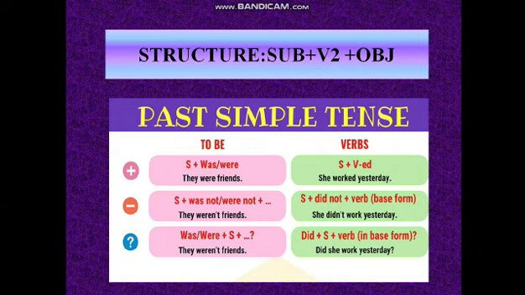The form of to be is again subject plus was, were, and the form of verb is subject plus we add ed to it to make it past tense. Now, how to frame a sentence when we are asked to add the form of be in past tense? They were friends. They is a plural subject, so that's why were is added, so it becomes they were friends. And this is the sentence in plus, which means affirmative sentence.